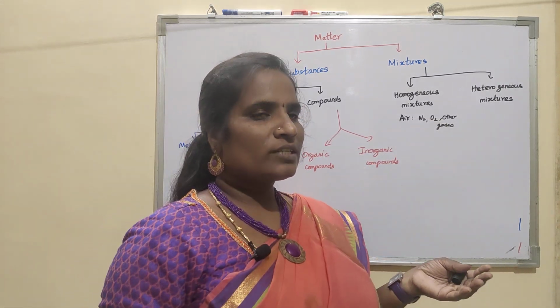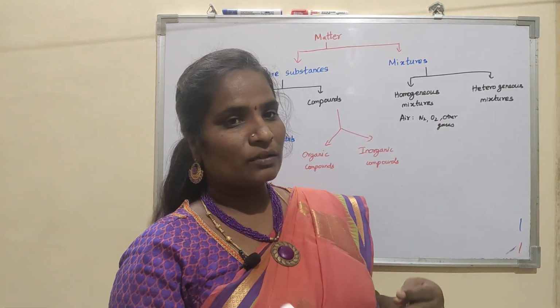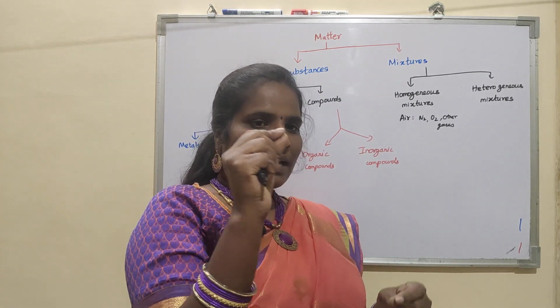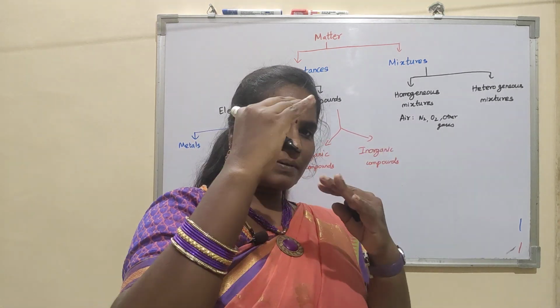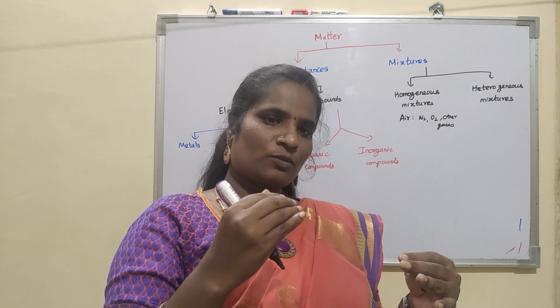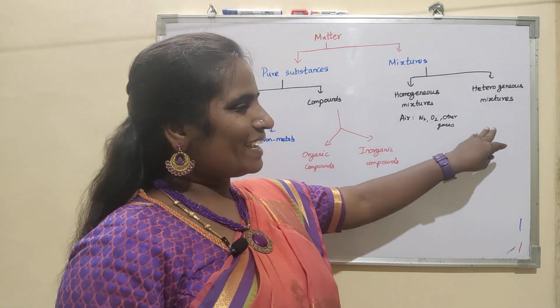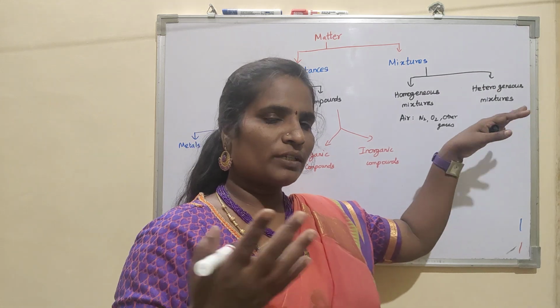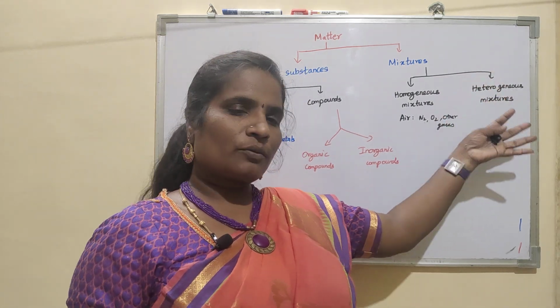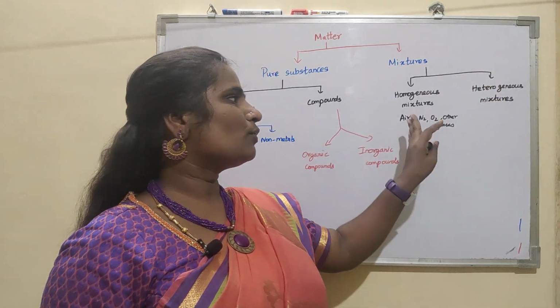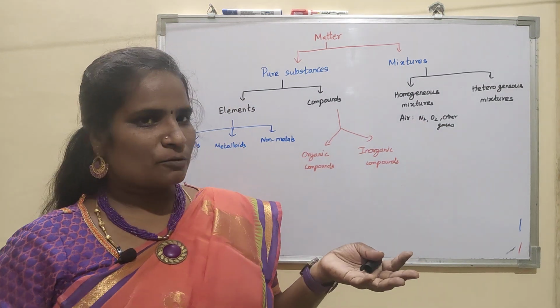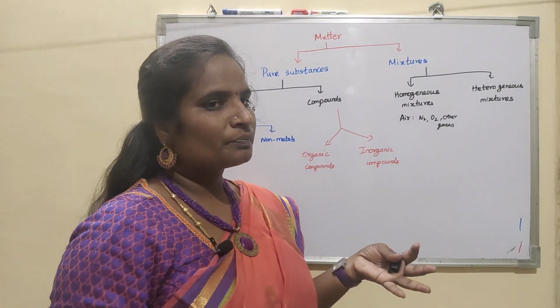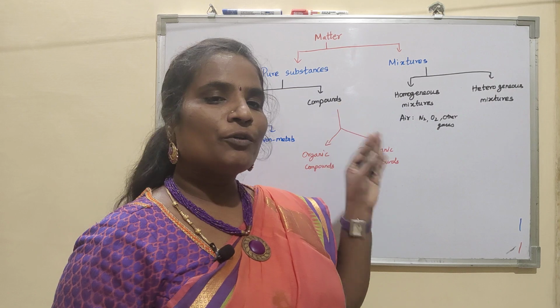In the case of heterogeneous, for example, if I am adding coconut oil and water, there will be a separate boundary which shows this is coconut oil, this is water. If you find a boundary between two different components or more than two different components, it is known as a heterogeneous mixture. But in a homogeneous mixture, you will not find any boundaries. They are mixed together and have a uniform composition.